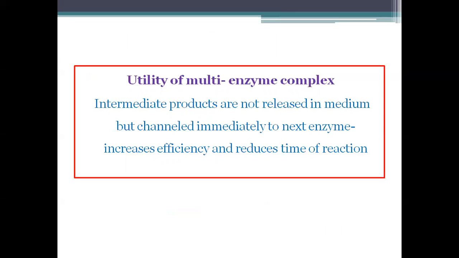So as we know, we are dealing with very vital reactions here, the link between pyruvate and acetyl-CoA, or glycolysis and the TCA cycle. And the main function of the TCA cycle is production of energy, which we require fast. So when the enzymes exist in the form of this complex, then the efficiency of the reaction increases very much.